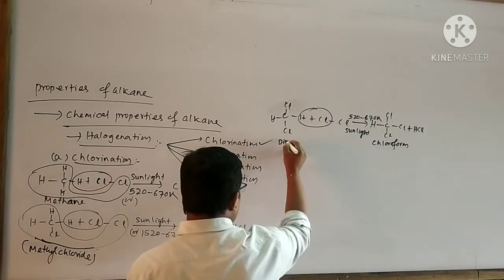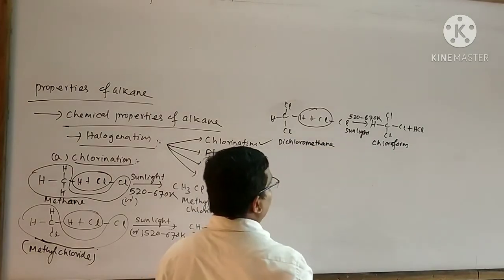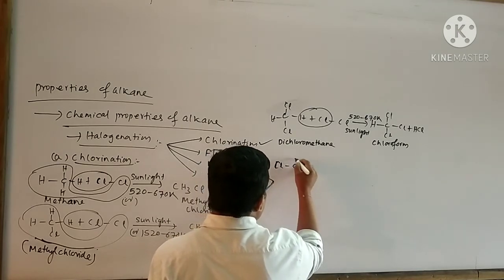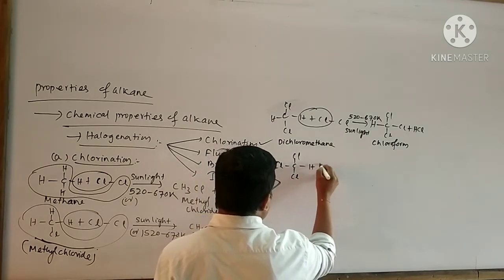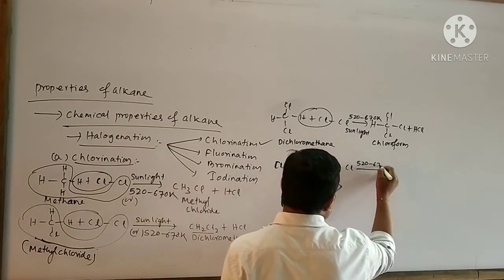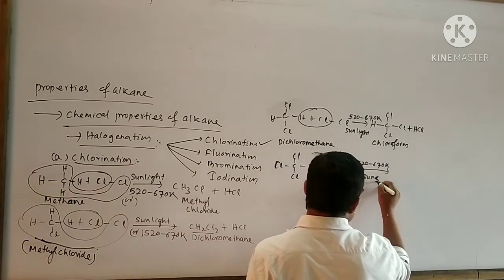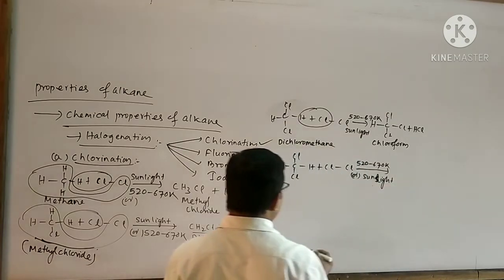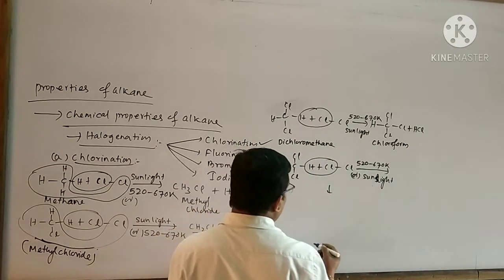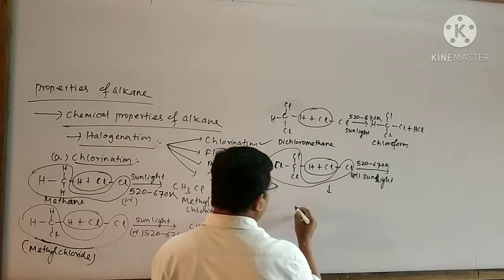This is said to be dichloromethane. Again, the chloroform is subjected to reaction with another molecule of chlorine at 520 to 670 Kelvin or in the presence of sunlight. Then what will happen? Here also another molecule of HCl is removed and the remaining parts attach with each other to form a product.